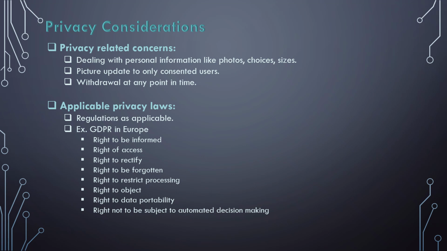For example, while operating within the Europe region, GDPR needs to be followed, which gives users control over their data through 8 rights, such as right to be informed, right of access, right to rectify, right to be forgotten, right to restrict processing, right to object, right to data portability, right not to be subject to automated decision making. That's GDPR, General Data Protection Regulation.